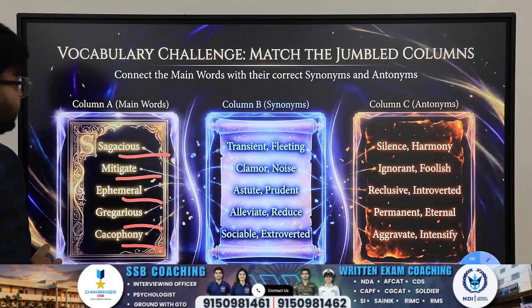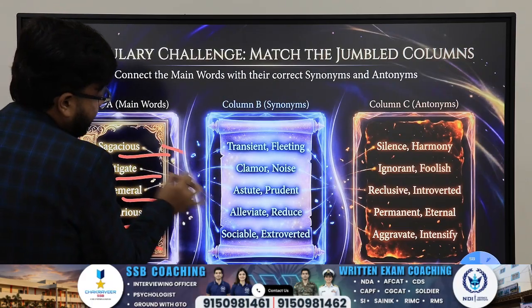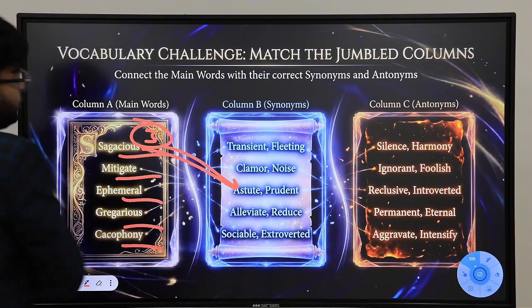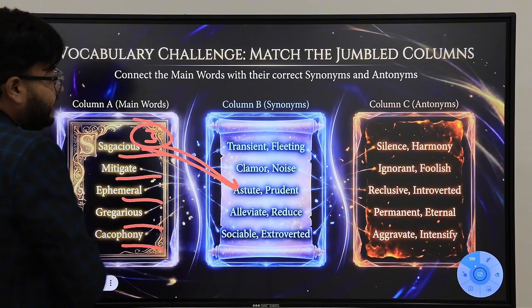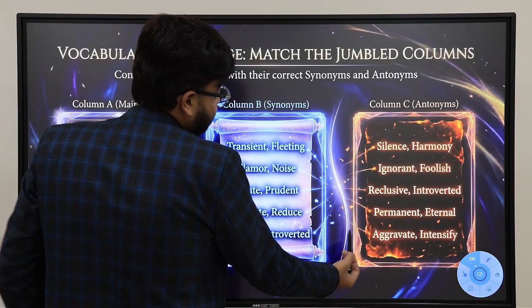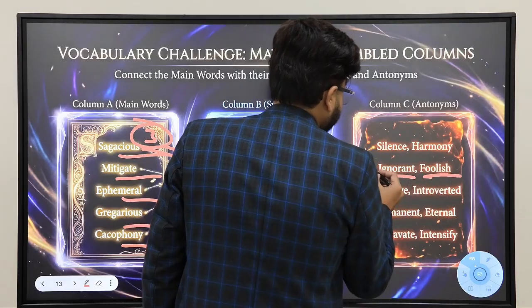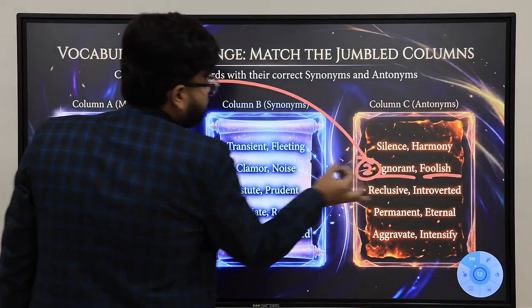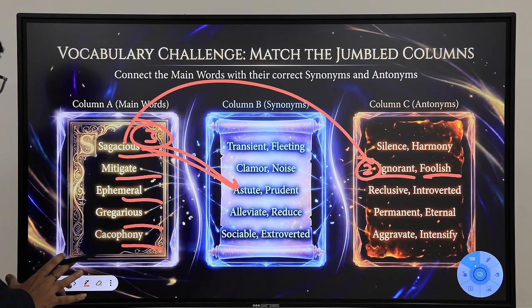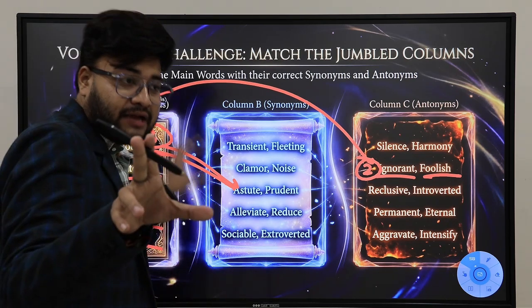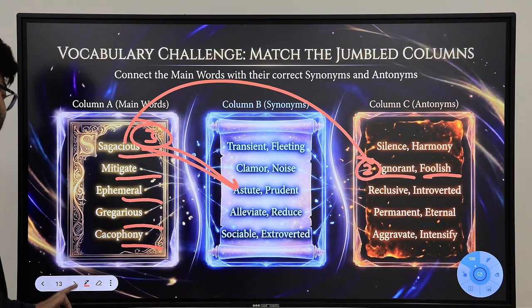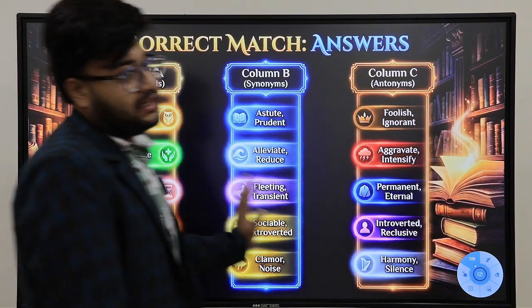Okay? Now, sagacious was a very astute kind of personality. Yes, sagacious was a very astute kind of personality. So, third, astute and prudent. And what about the antonyms? So, antonyms will be ignorant or foolish. Antonym will be second. So, try to do this. Try to match it with every other word. And here I'm giving you the answer now. Pause it and solve. Everything, solve it. Solve it right away, right now. I'm giving you the answer of every step. So, this is the answer.